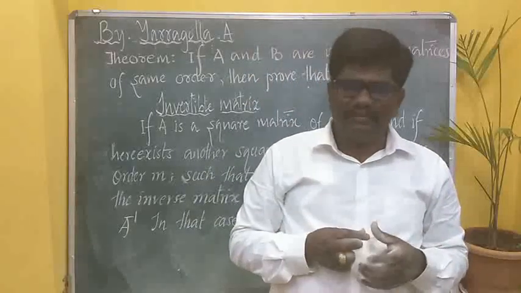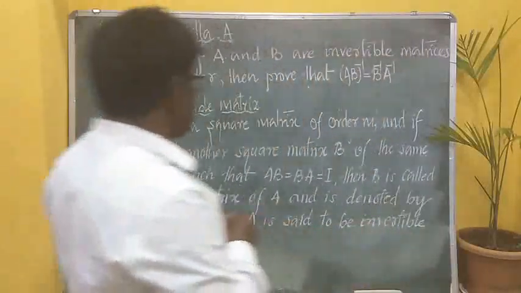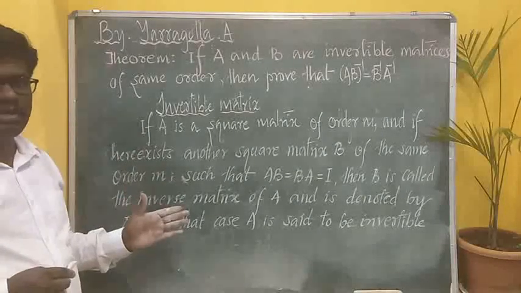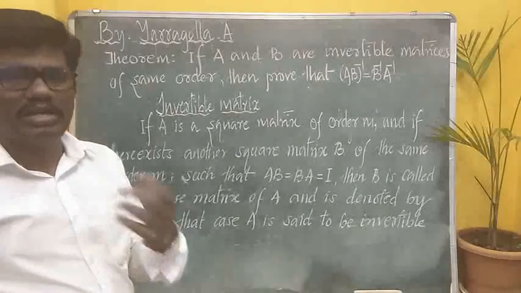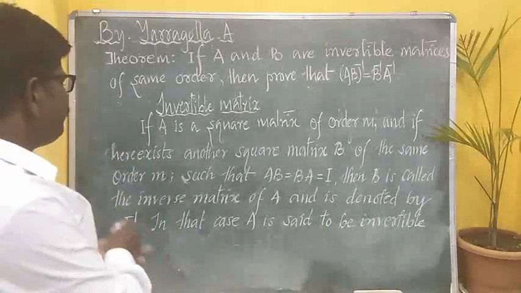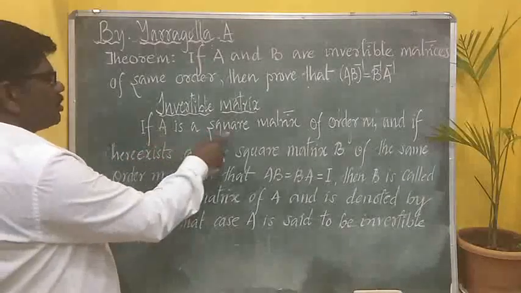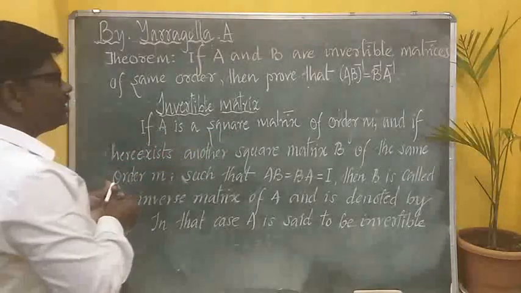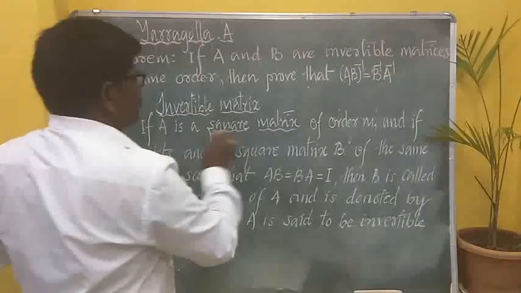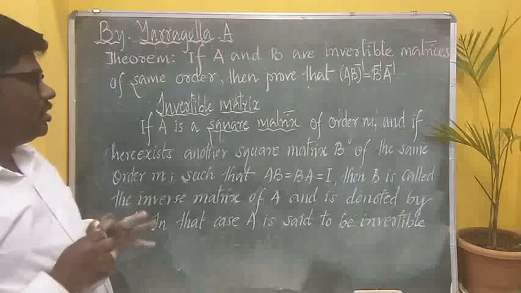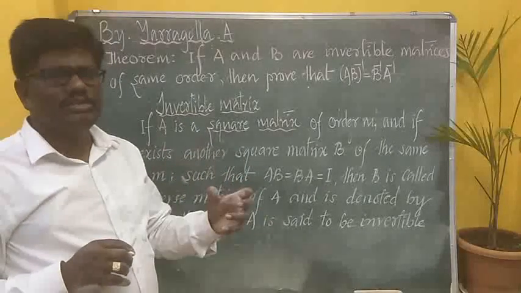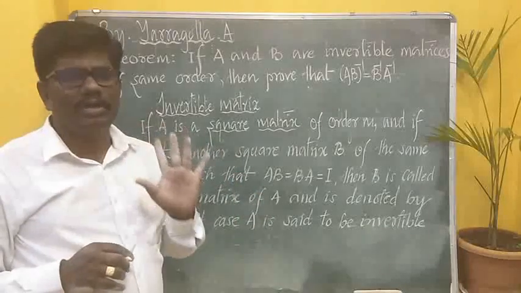Now what is the definition? I want you all to look at this definition very carefully. It is just a matter of understanding what an invertible matrix is. If A is a square matrix. For an invertible matrix, this is very important. It should be a square matrix. That means only a square matrix will be eligible for having an inverse.